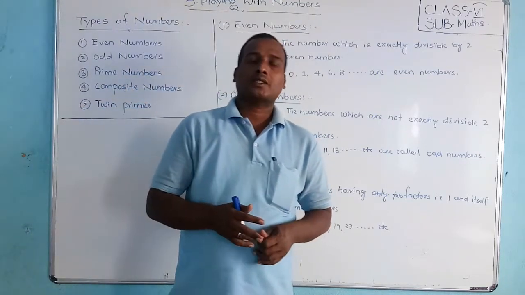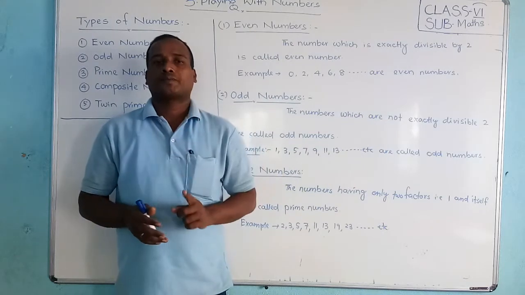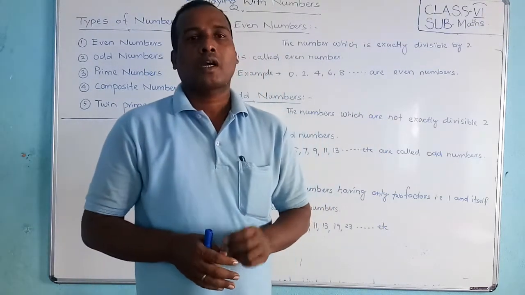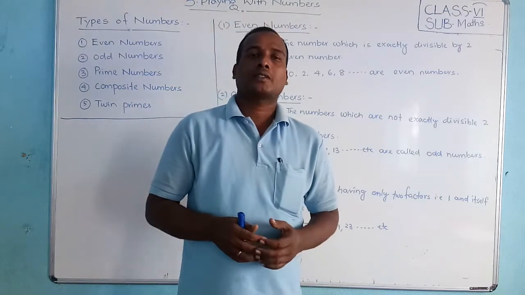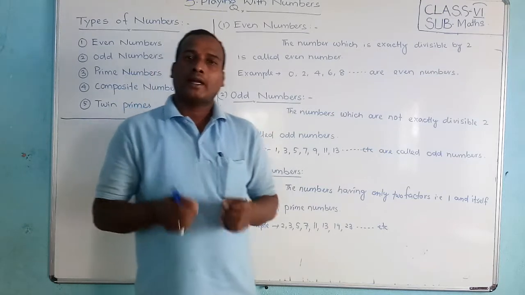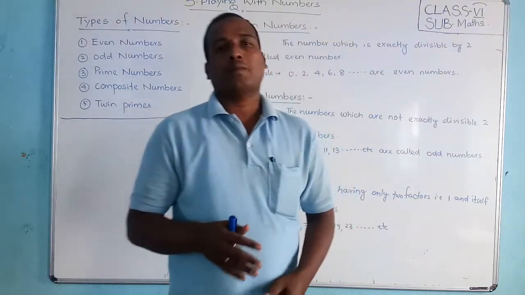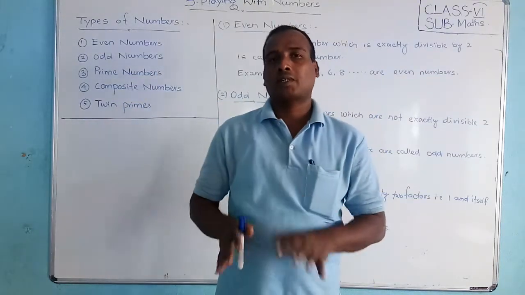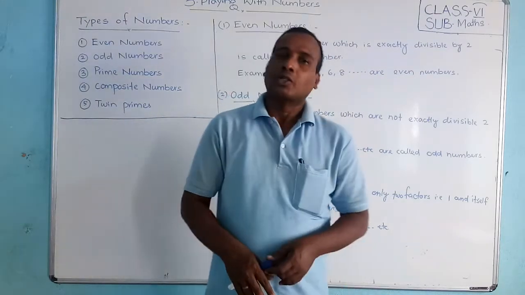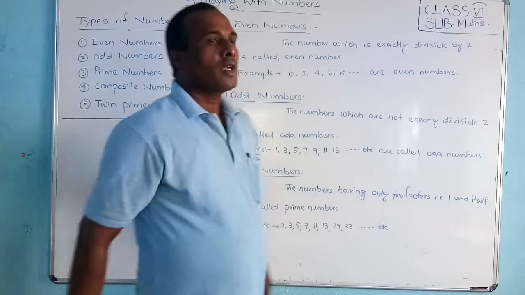Okay, so let us start. The first number is even number, the second one is odd number, the third one is prime number, the fourth one is composite number, and the fifth one is twin prime numbers. We will study these five types of numbers in this chapter, and today we are going to discuss them. Let us start first: what is the even number?